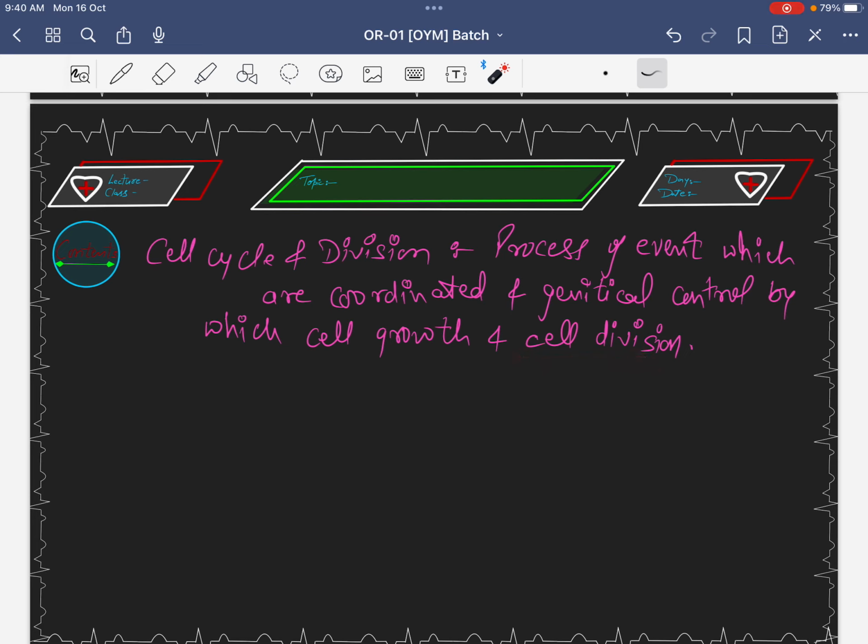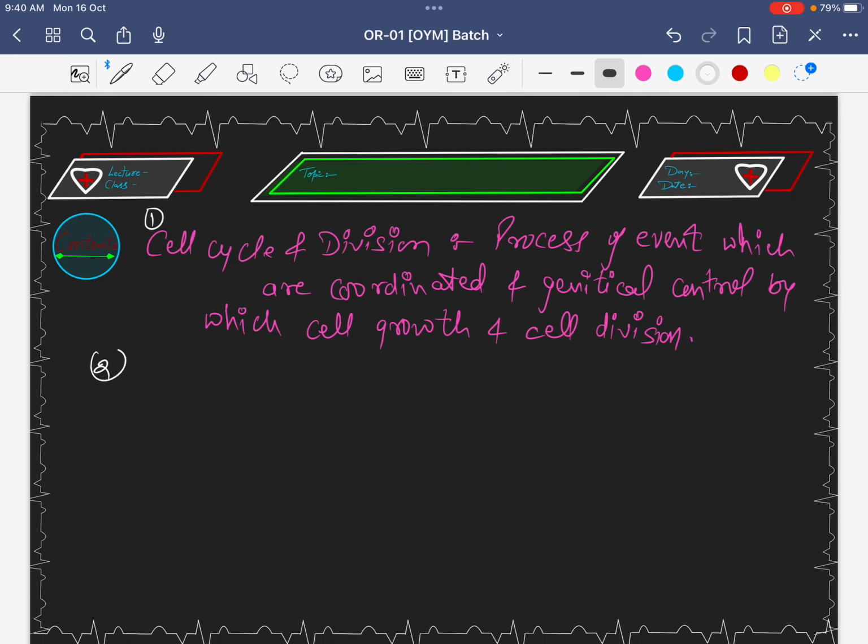Is it clear? Now here we talk about the second concept. The first concept was the meaning of the cell cycle. Then, the second part of the basics of this chapter is the phases of the cell cycle.